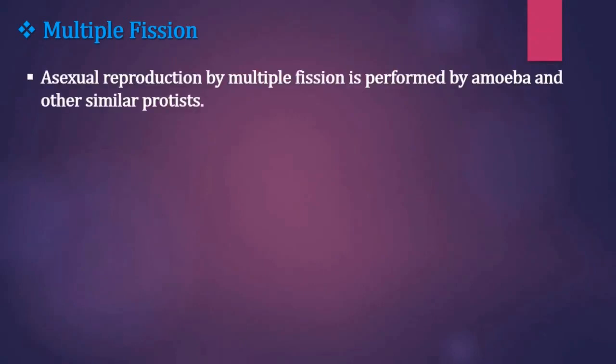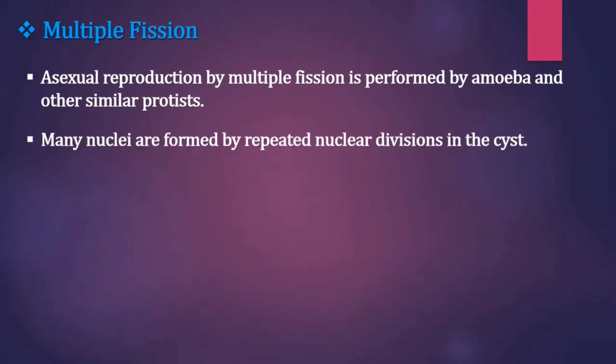For example, asexual reproduction by multiple fission is performed by amoeba and other similar protists. Protists, children, are single-celled organisms of kingdom Protista. Amoeba stops the formation of pseudopodia. It becomes rounded and forms a protective covering around the plasma membrane. Such an encysted amoeba or any other protist is called a cyst.